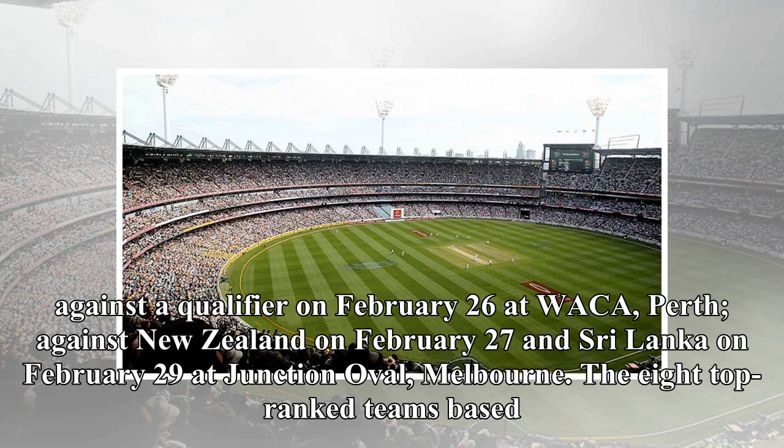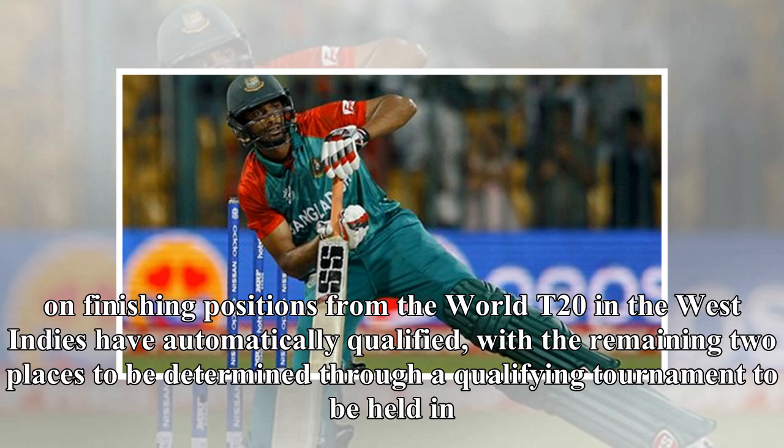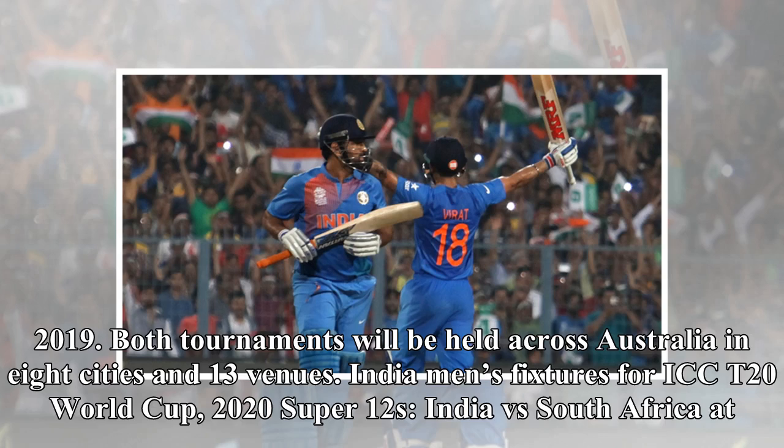It will be followed by a game against a qualifier on February 26 at WACA Perth, against New Zealand on February 27 and Sri Lanka on February 29 at Junction Oval, Melbourne. The 8 top-ranked teams based on finishing positions from the World T20 in the West Indies have automatically qualified, with the remaining 2 places to be determined through a qualifying tournament to be held in 2019. Both tournaments will be held across Australia in 8 cities and 13 venues.